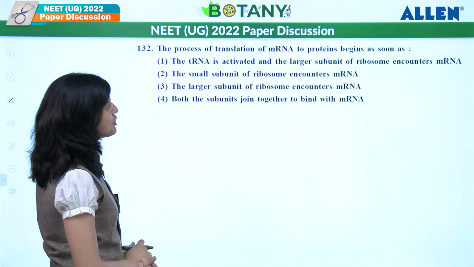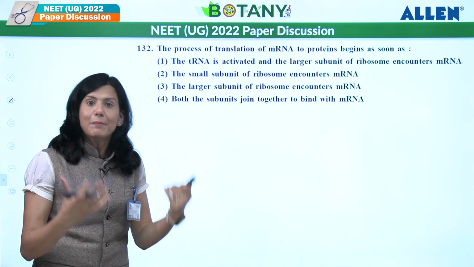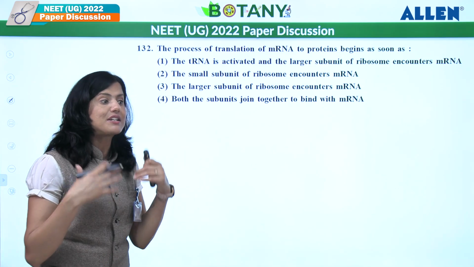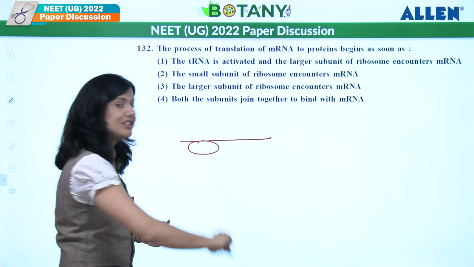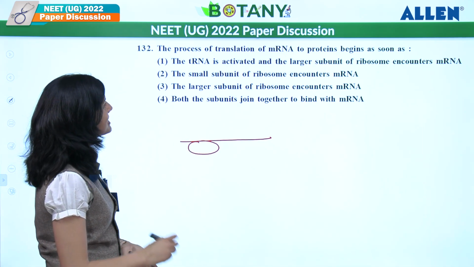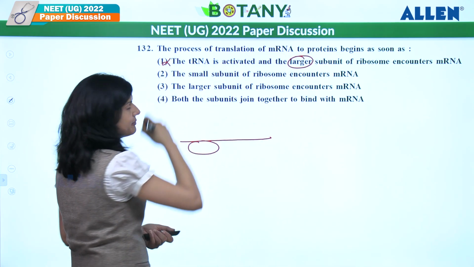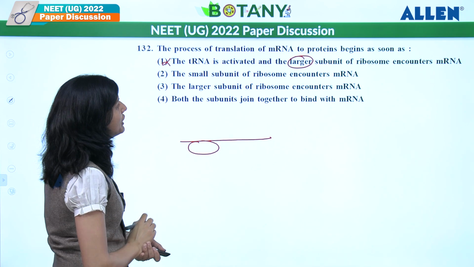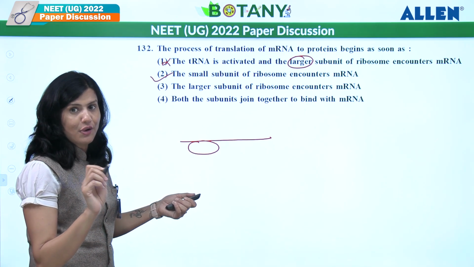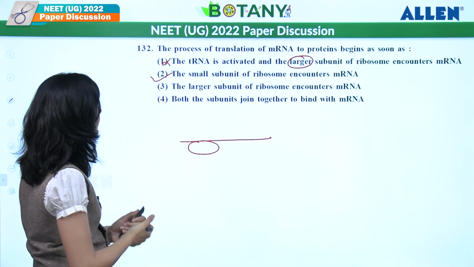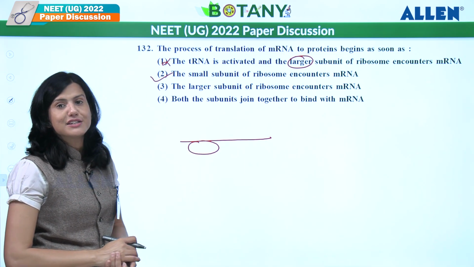The process of translation of mRNA to protein begins. When it begins? It begins when amino acid will get activated. Apart from that, tRNA will get charged. And after that, when mRNA will bind the smaller subunit of ribosome. So let's see that. tRNA is activated in larger subunit. Because of this larger, this statement is wrong. It is smaller subunit. A small subunit of ribosome encounters mRNA, correct? The larger subunit of ribosome encounters mRNA, wrong. That is the last step of initiation process. Both the subunits join together to bind with mRNA. No. So what should be answer over here? Answer should be second one.